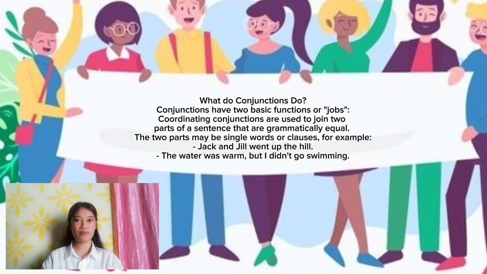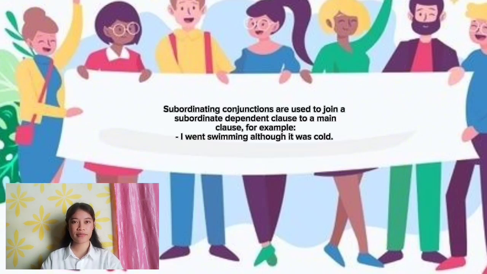For example, Jack and Jill went up the hill, and the water was warm, but I didn't go swimming. 2. Subordinating conjunctions are used to join a subordinate dependent clause to a main clause. For example, I went swimming although it was cold.